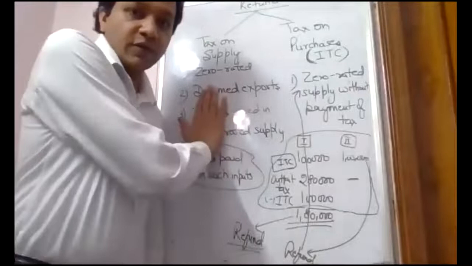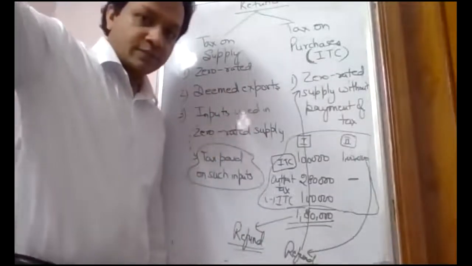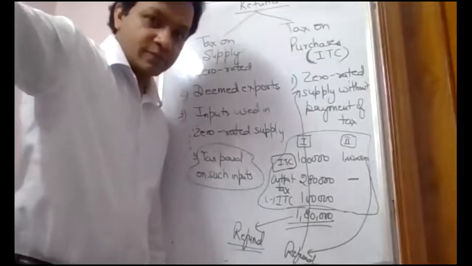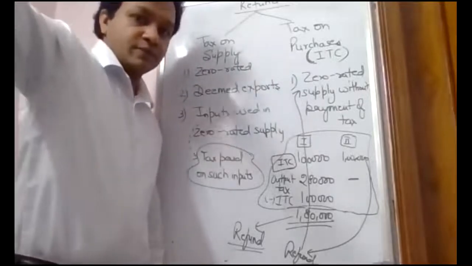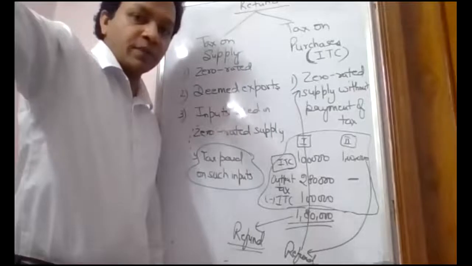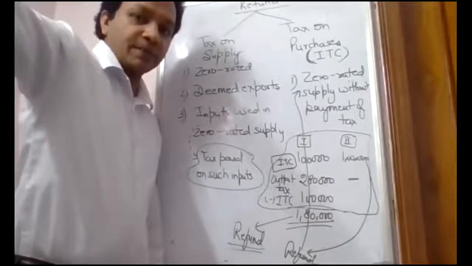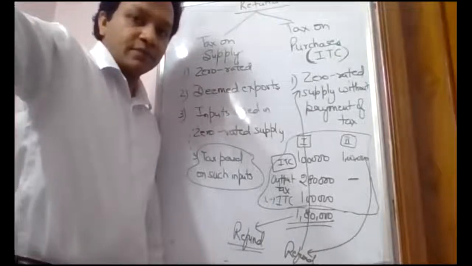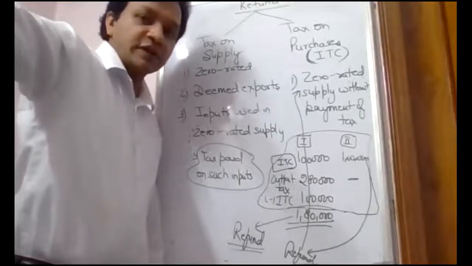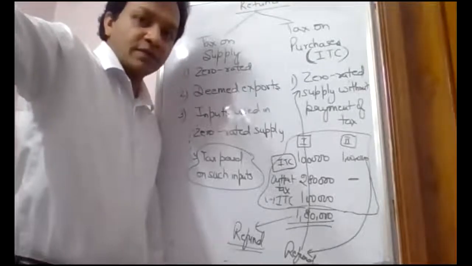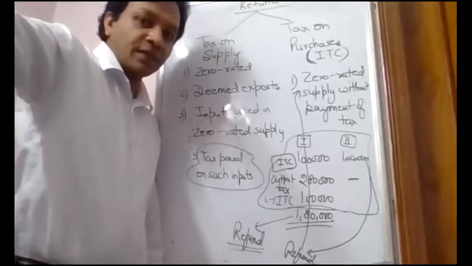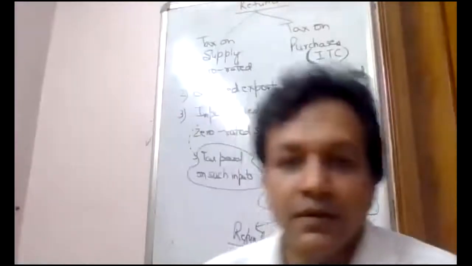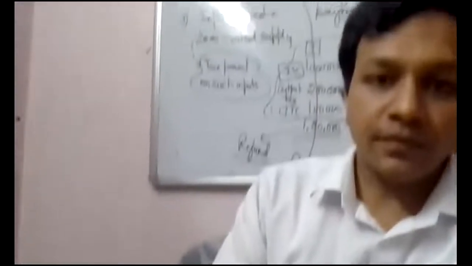Okay, is this visible? There may be some reflection of light. Is it visible? I think it is visible now. There is no reflection of light. Can you see this now? I hope you can see it. Again, listen, refund of what? Okay, I think you can see this now.